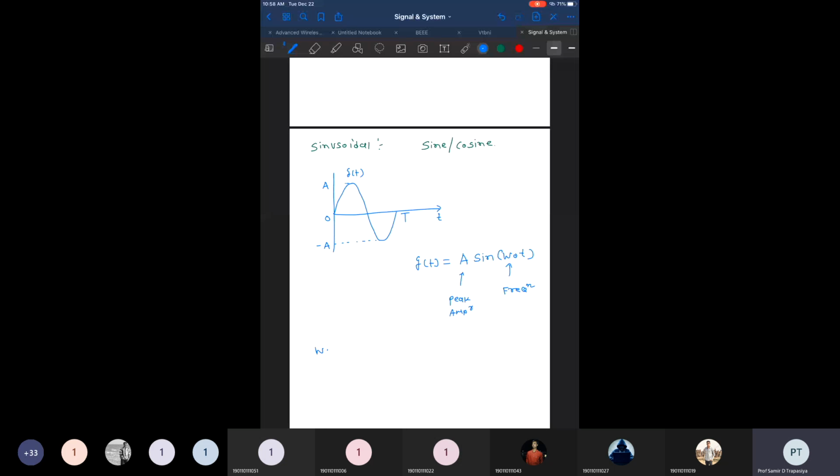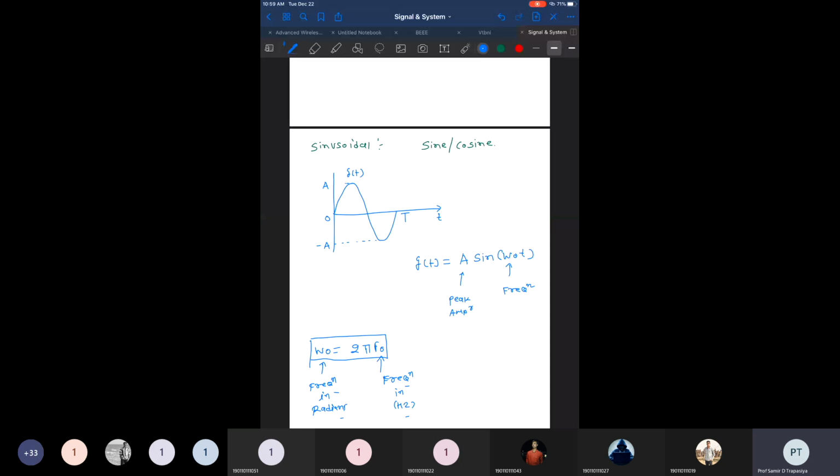So we can say omega 0 is defined as 2 pi f0. Here omega 0 is the frequency in radians, and f0 is the frequency in hertz. The relationship between these two frequencies is omega 0 equals 2 pi f0. This is a very important relationship that we need to note down.